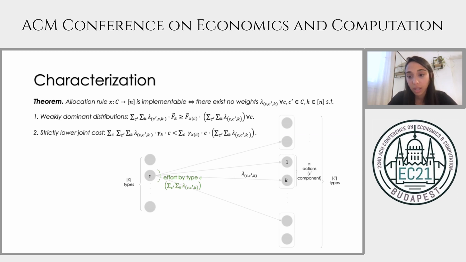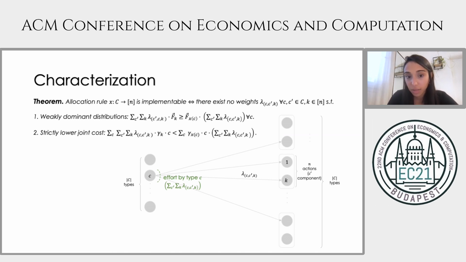The characterization incorporates these lambda weights, which represent joint deviation plans of the agents from the allocation rule. Whenever the true type of the agent is C, then with probability proportional to lambda C theta k, it pretends to be type C tag and takes action k. And an allocation rule will be implementable if and only if there exists no deviation plan that satisfies the following.